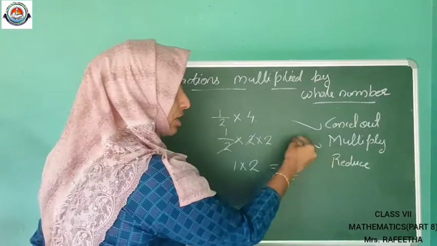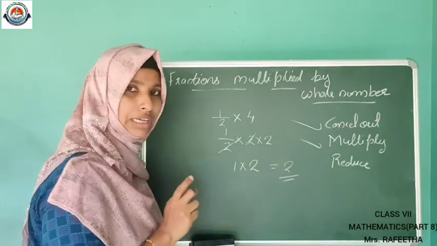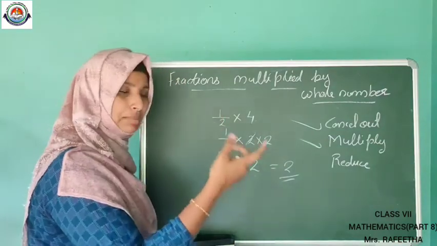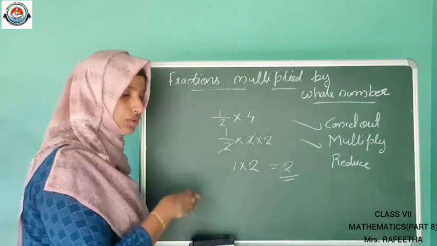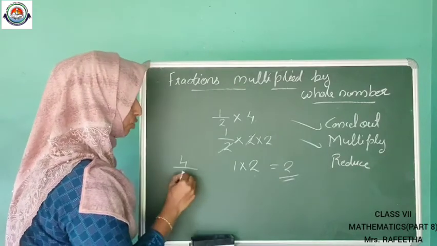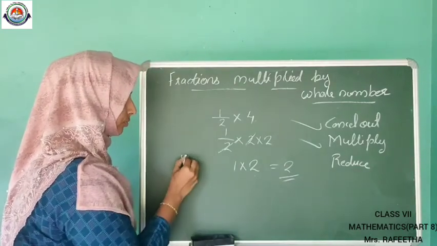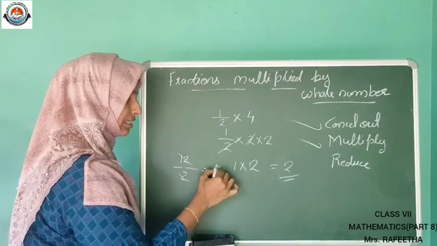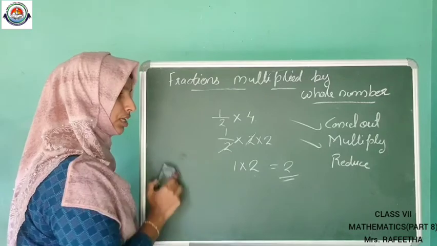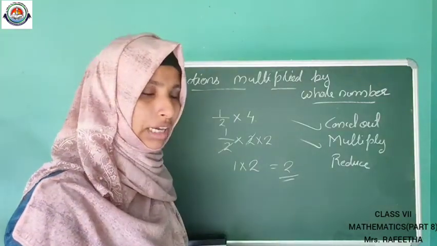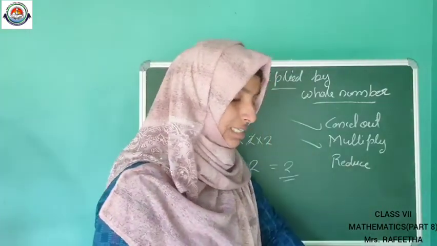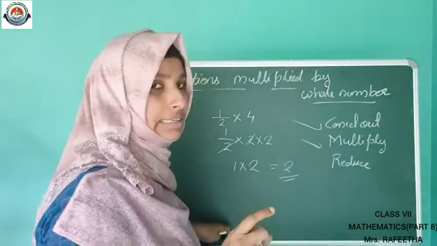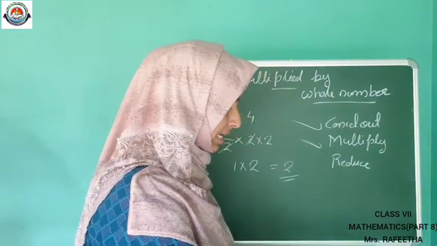Next is reduce. Here there is no need of reducing anything because we get 2. Suppose instead of this a big number in fractional form is there, we can reduce. Suppose instead of this we get 4 by 2 or 12 by 2, we can reduce it again and write it as 6. So no need of reducing here, we get the answer 2. I hope you all have understood. Next we can clear this through a problem in our exercise.